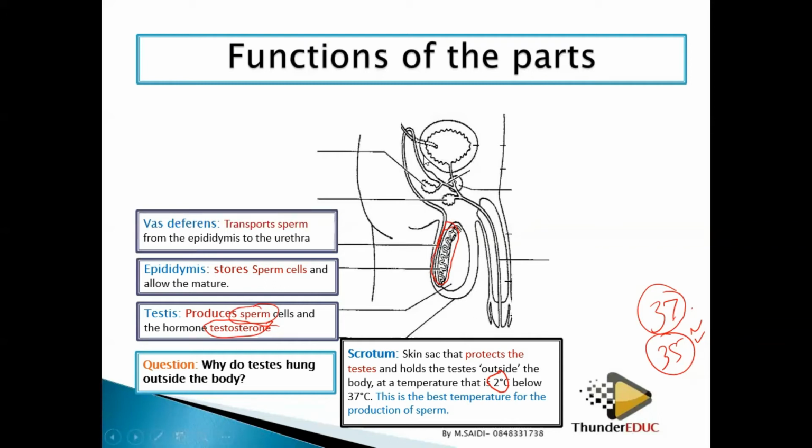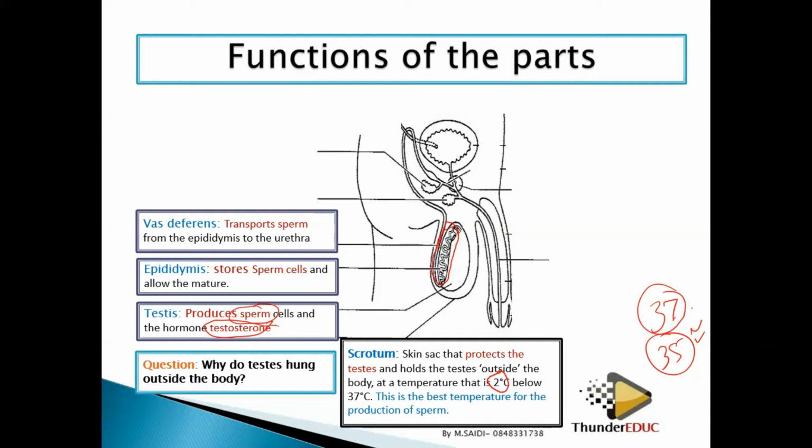Sometimes they call it sperm duct. Don't call it sperm duct because you'll lose the mark. Its name is vas deferens. When you call me a teacher, it doesn't mean that that's my name. You call me a teacher because of the job I'm doing. So when you call it sperm duct, that's not its name. It's because of the job it's doing.